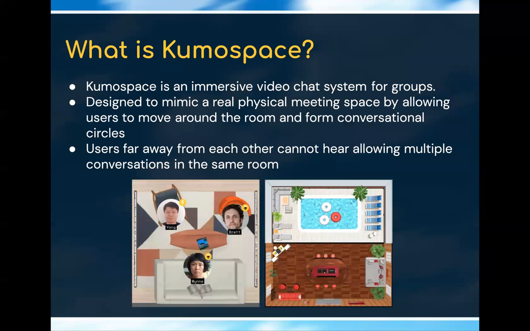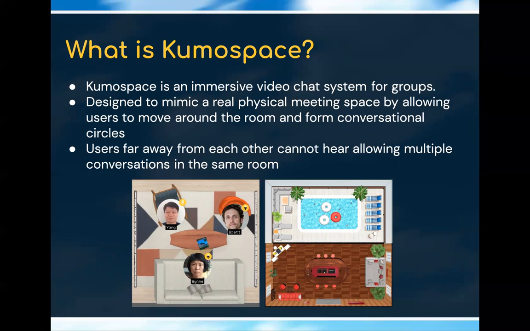Kumospace is an online video chat platform for group meetings and gatherings. It is designed to mimic a real physical space by allowing users to move around the room and form conversational circles. Kumospace is designed to mimic real-world spatial audio where only adjacent participants are able to hear each other. People can move around the room and converse with each other just like in an actual physical room.